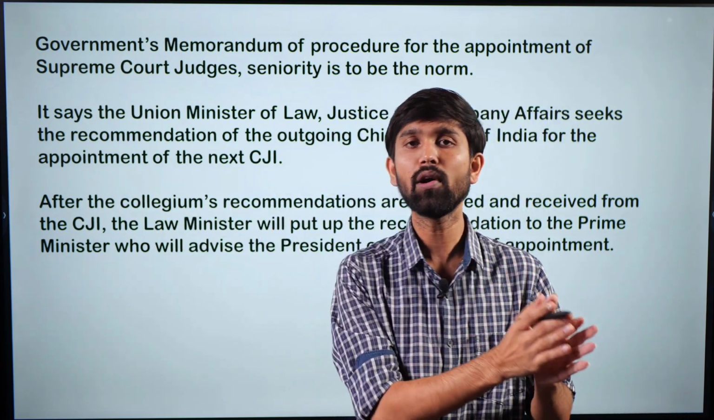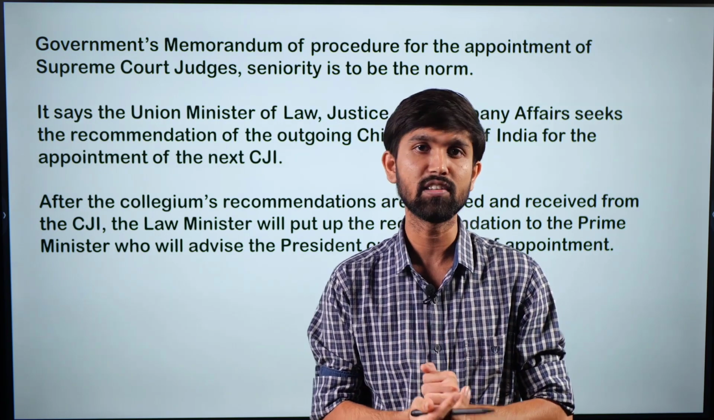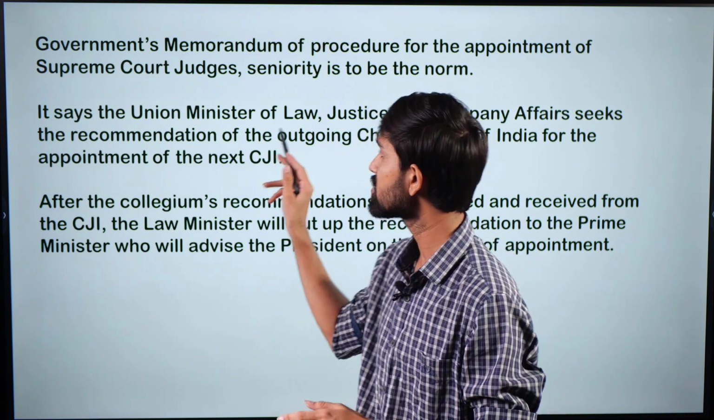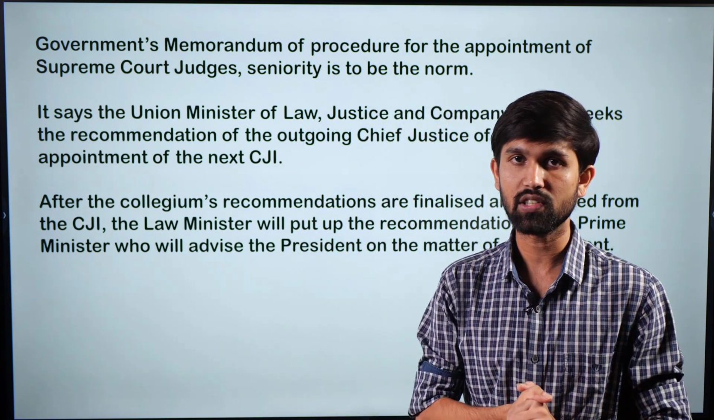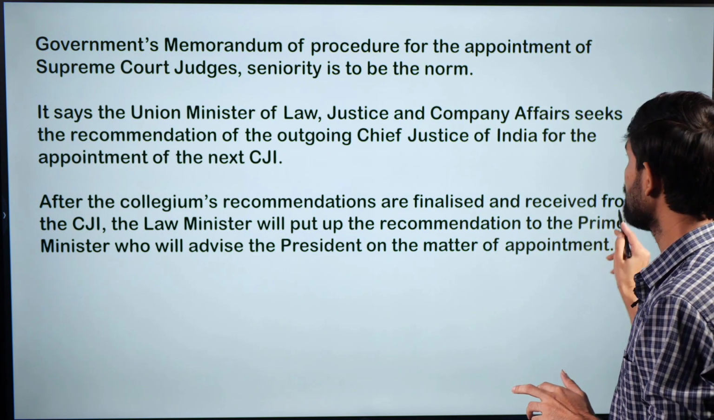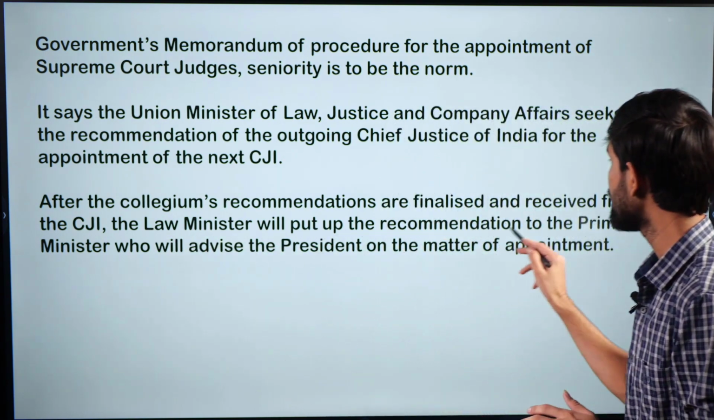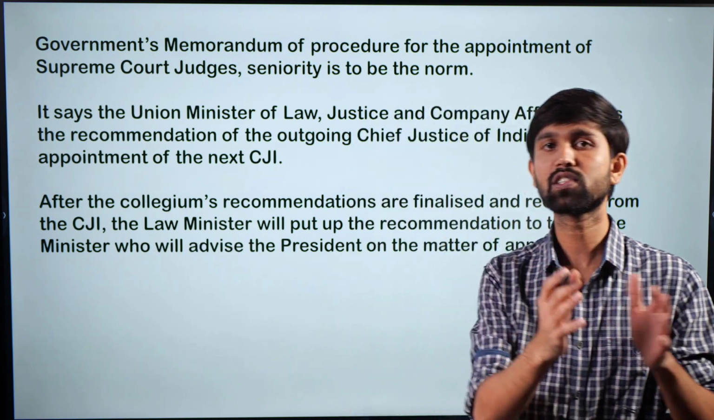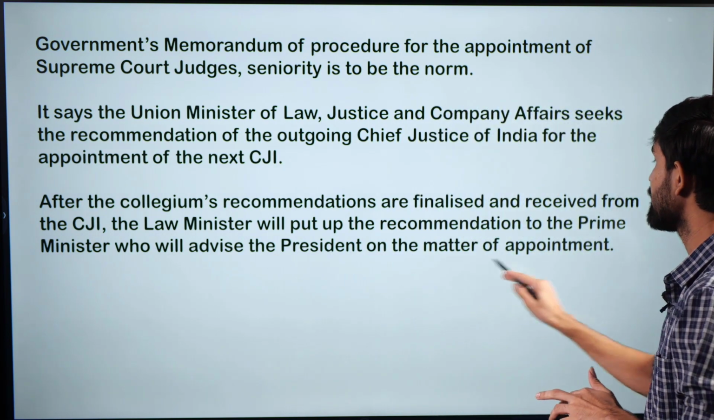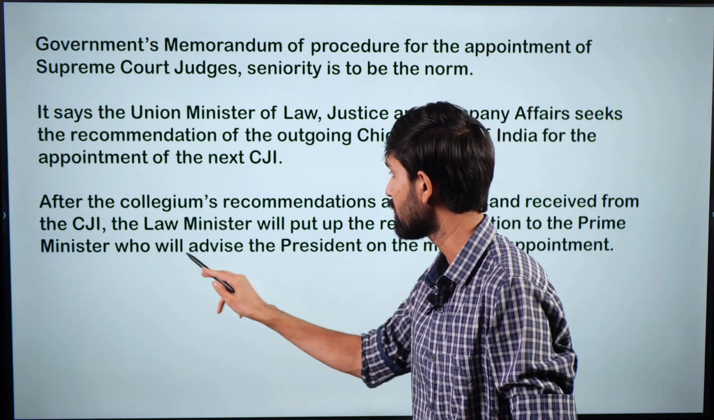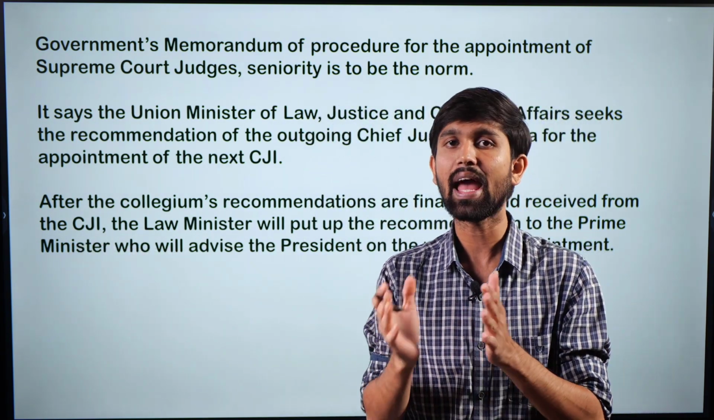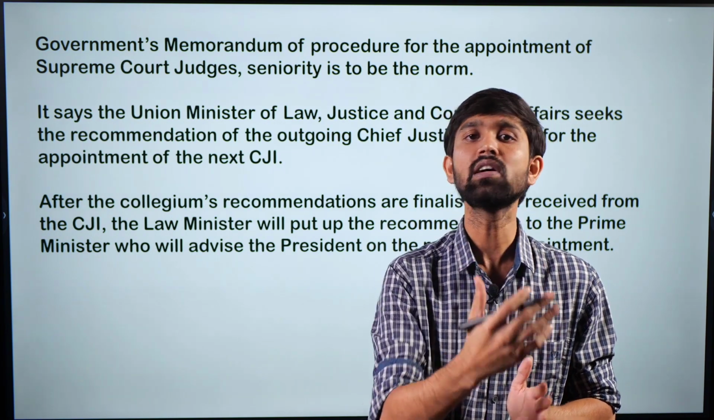So which means that as the date of retirement nears for the current CJI, the Union Law Minister asks for the recommendation of the next CJI's name. And here is where, after consultation with the collegium, the incumbent CJI will give the name of the next Chief Justice of India, and this would then be submitted to the Law Minister, who will put up the recommendation to the Prime Minister. The Law Minister will take that recommendation to the Prime Minister, who in turn will advise the President on the matter of appointment. And when we say advise the President, this advice, which is given by the Council of Ministers, is binding on the President, and thus this is how the President appoints the Chief Justice of India.